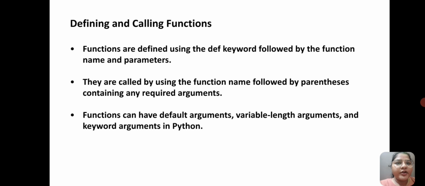Defining and calling functions. Functions are defined using the def keyword followed by the function's name and parameters. They are called by using the function's name followed by parentheses containing any required arguments. Functions can have default arguments, variable-length arguments, and keyword arguments in Python.